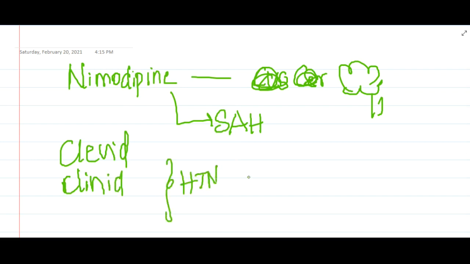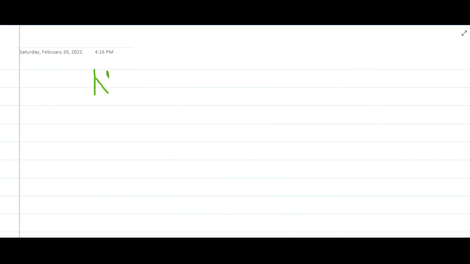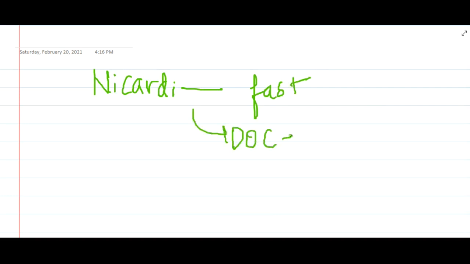These are used in hypertensive emergency and they are actually nephroprotective. Then we have one more drug, which is nicardipine. This nicardipine has faster onset of action and it is the drug of choice in hypertensive emergency. Right, so these are the dihydropyridines.